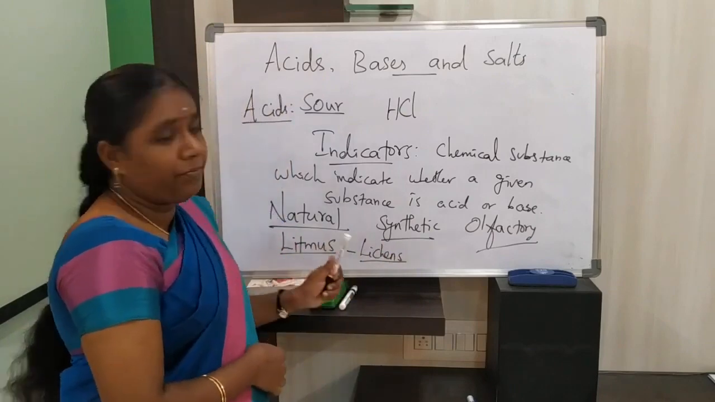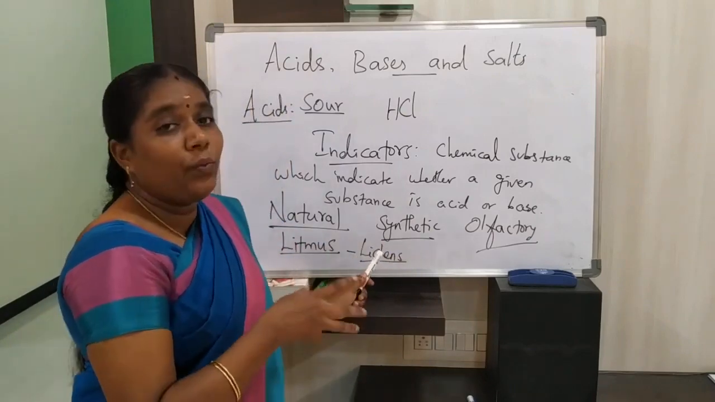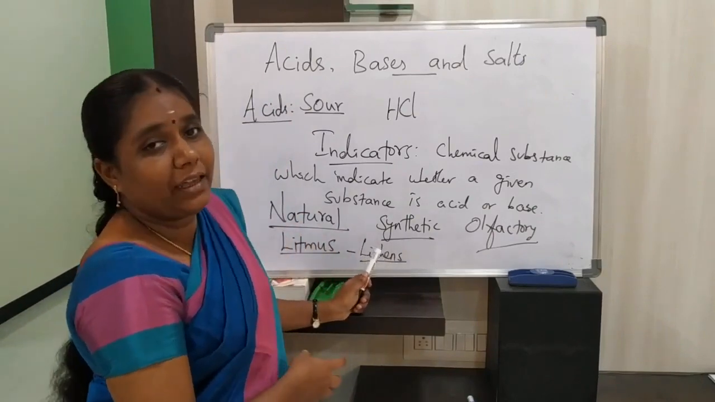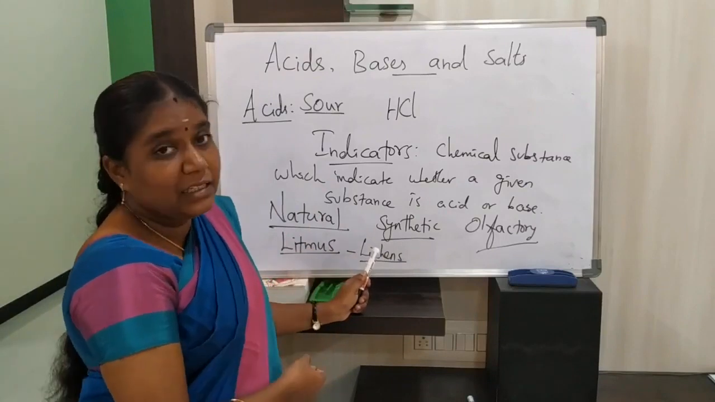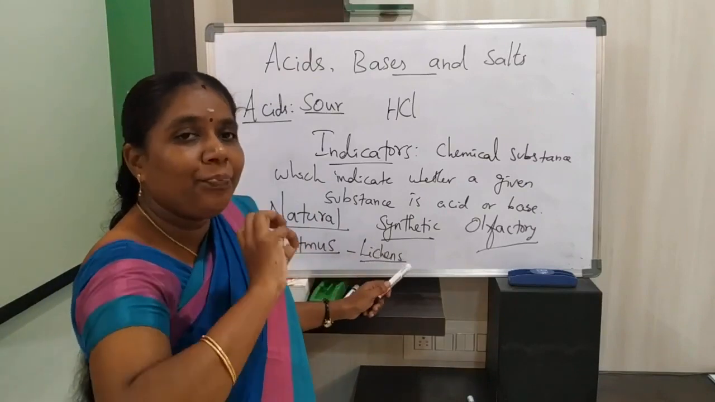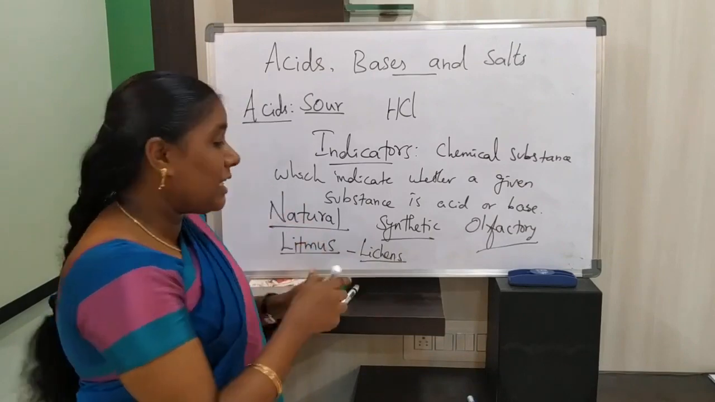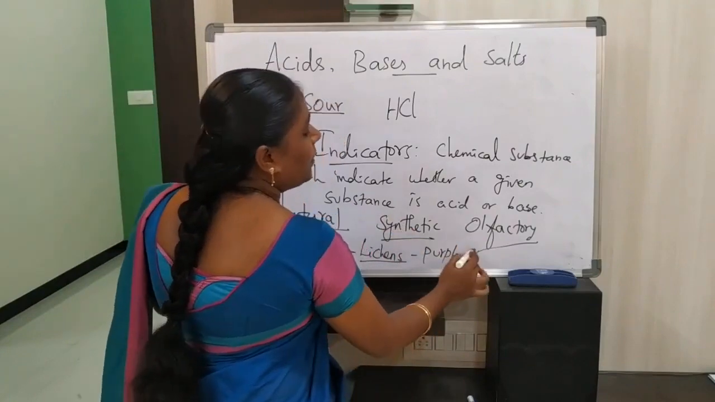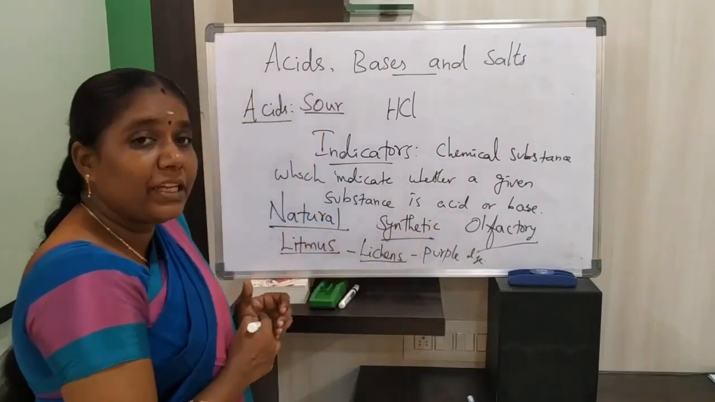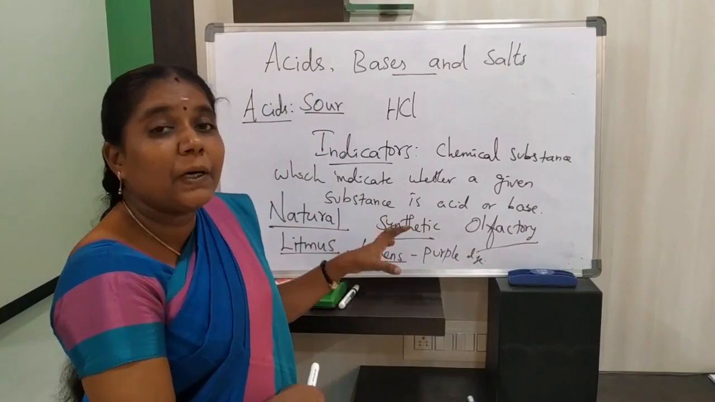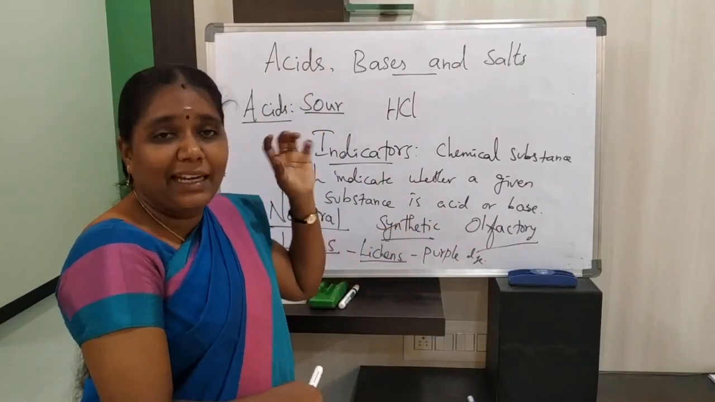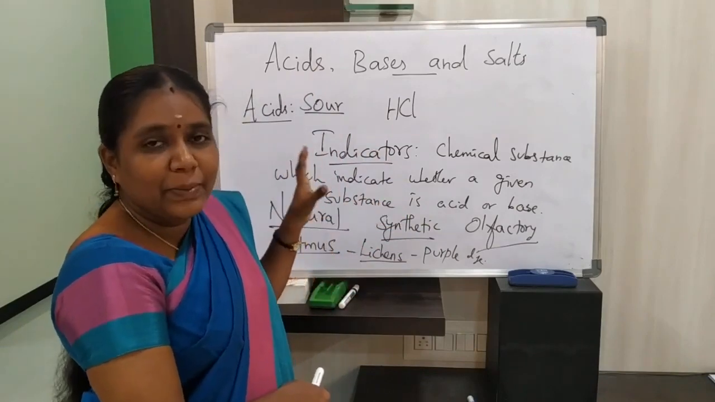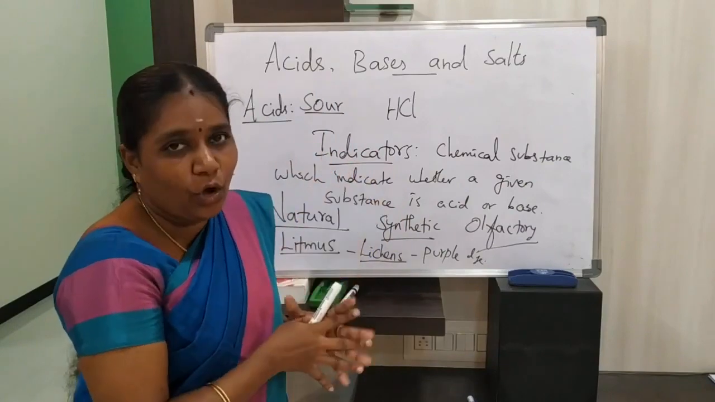Lichens, this is a plant of the Thallophyta family. We can spell this as lichens also. So from these lichen plants we get litmus. This litmus solution is a natural indicator. It is a purple colored dye. So the natural color of this litmus solution is purple. This is neither acidic nor basic. It is a neutral indicator. It is neither acid nor base.